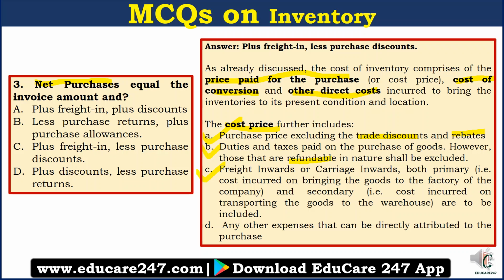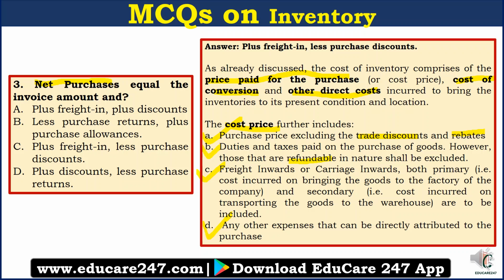Freight inwards or carriage inwards, both primary, that is cost incurred on bringing the goods to the factory of the company, and secondary, that is cost incurred on transporting the goods to the warehouse, are to be included. So freight inwards and carriage inwards both form part of the cost. And D. Any other expense that can be directly attributable to the purchase.